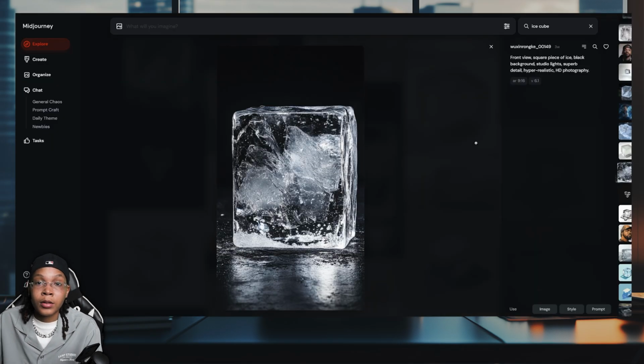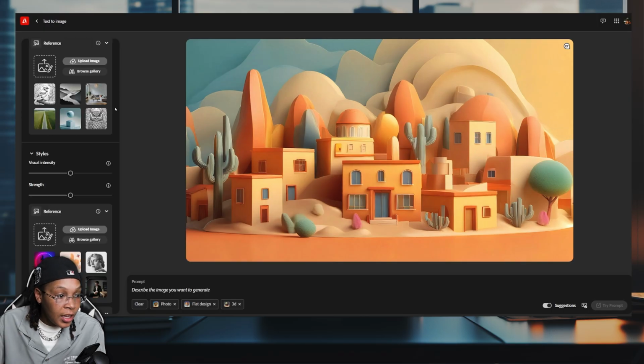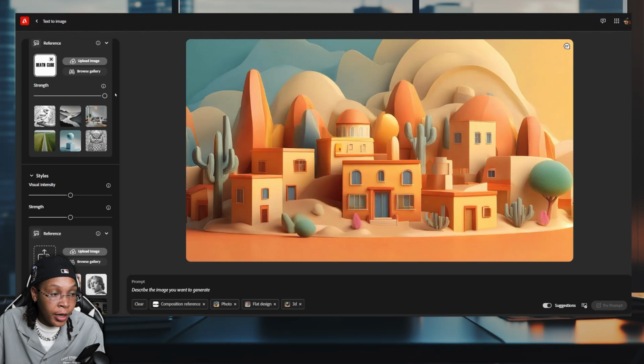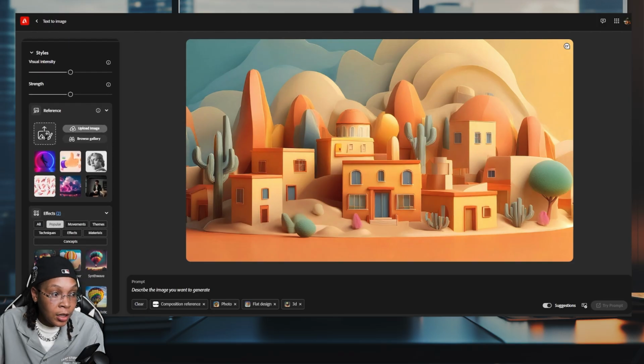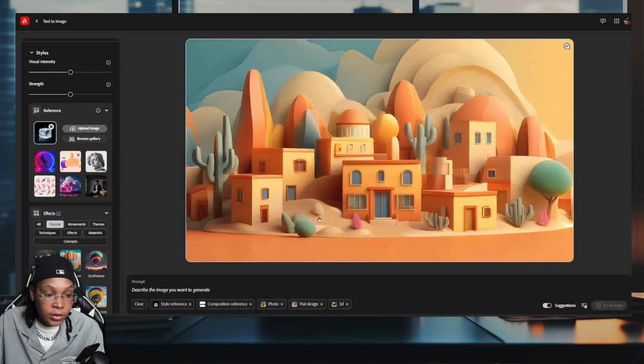Pretty much what you're doing on Midjourney is trying to grab a prompt that you're gonna put into Adobe Firefly. But let's go ahead and set it up first. In Adobe Firefly, we have Firefly Image 3. For us, we just wanna use widescreen because our text is long. Art type is gonna be photo. And then we have a style image and the reference image. For the reference image, just click this upload button and turn the strength all the way up. The style is the style that we want to be able to use. So we have this ice cube and then we have this ice cube. Let's just check to see what this ice cube gives us first. Opening it up.